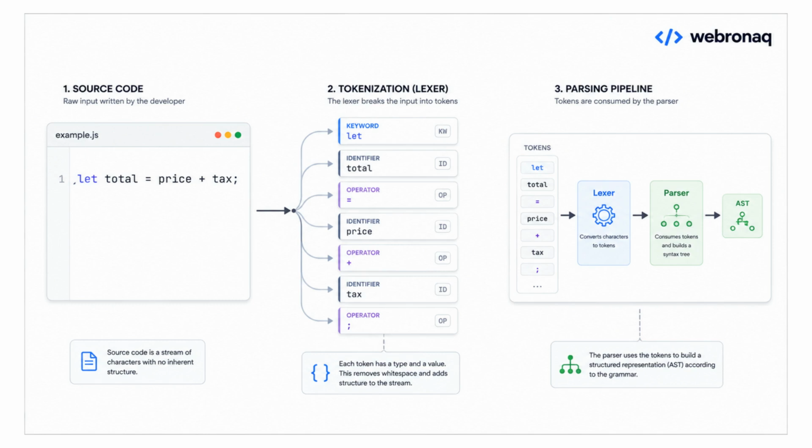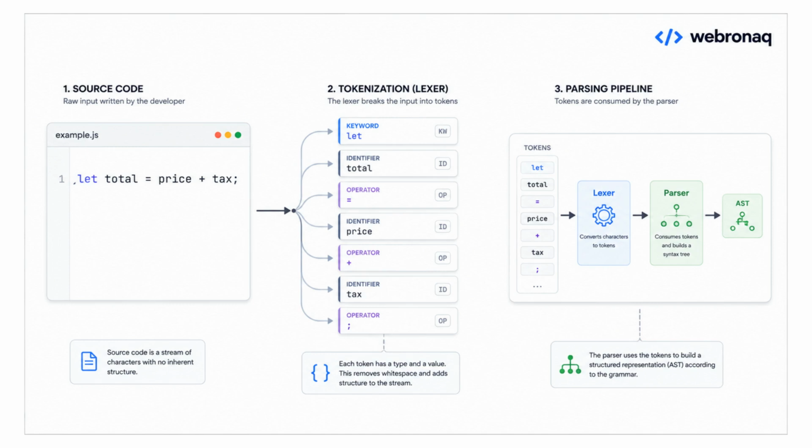Let becomes a keyword, total becomes an identifier, the equal sign becomes an assignment operator, and the plus sign becomes an arithmetic operator. Think of it like how Chrome separates a URL into protocol, domain name, and path before loading the page. The parser does not want random characters. It wants organized building blocks.